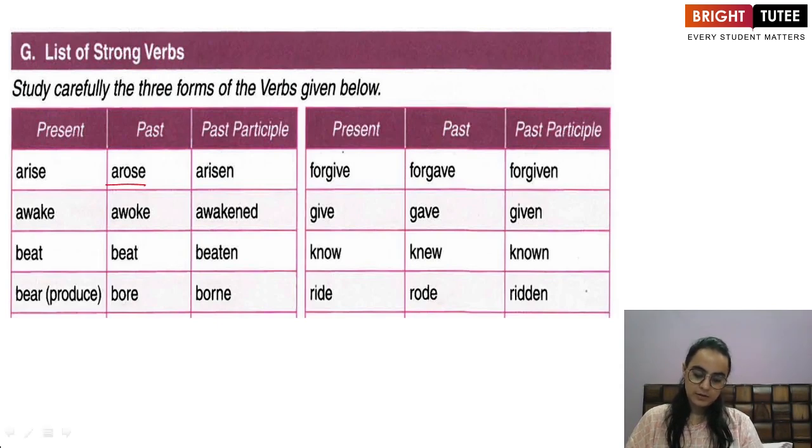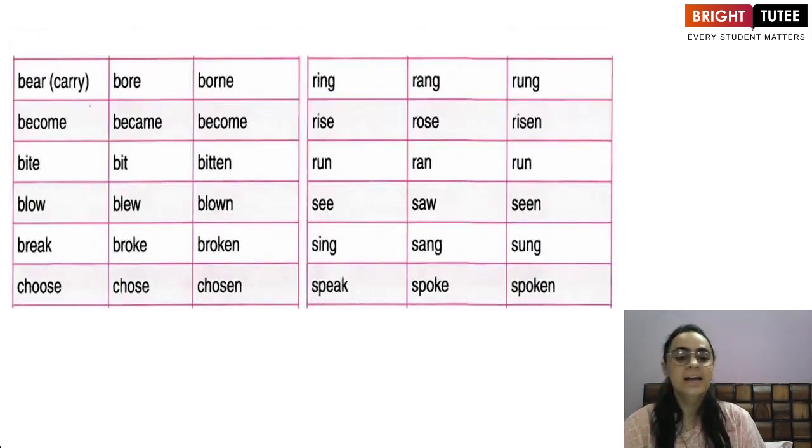Arise becomes arose, risen. Awake becomes awoke, awakened. Beat becomes beat, beaten. Bear becomes bore, born. Forgive becomes forgave, forgiven. Give becomes gave, given. Know becomes knew, known. Ride becomes rode, ridden. And in a similar format, you have a lot of